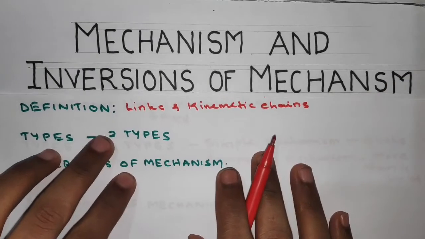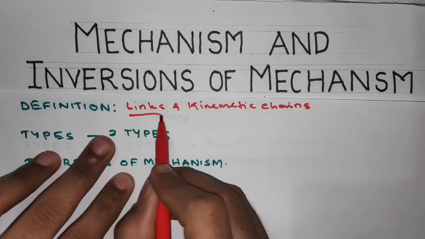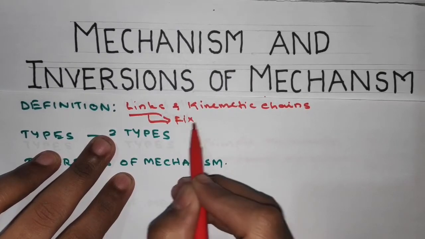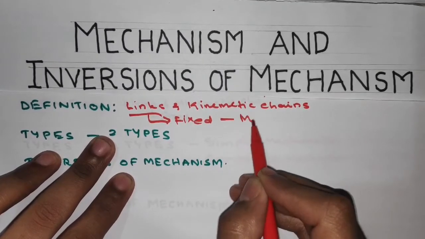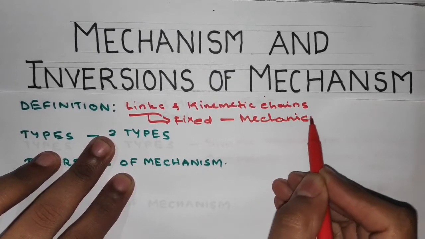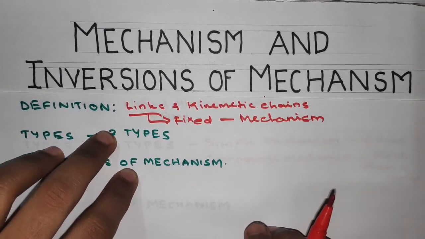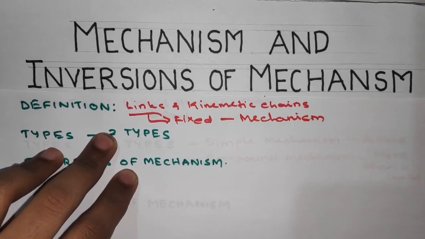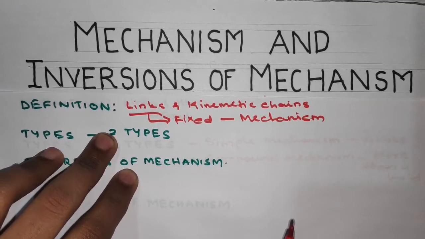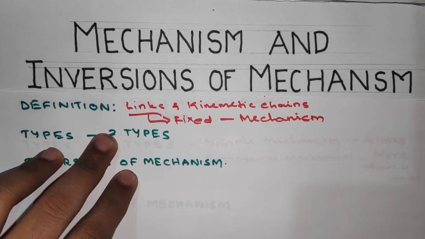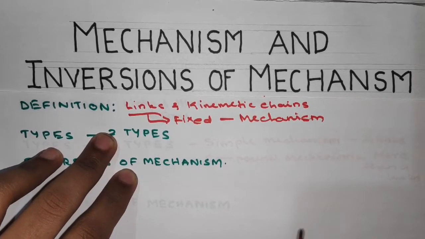In any kinematic chain, when one of the links is fixed, we call it a mechanism. So this is the definition. When one of the links of a kinematic chain is fixed, it is known as a mechanism. The main function of a mechanism is to transmit motion.